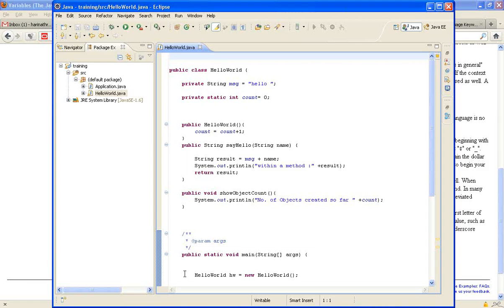In case of a method or variable, it should always start with a lowercase character, and if it is multi-word, then every subsequent word will begin with an uppercase character. Clear? Perfect. This is a small rule, but please remember it always, and always write your classes like this.